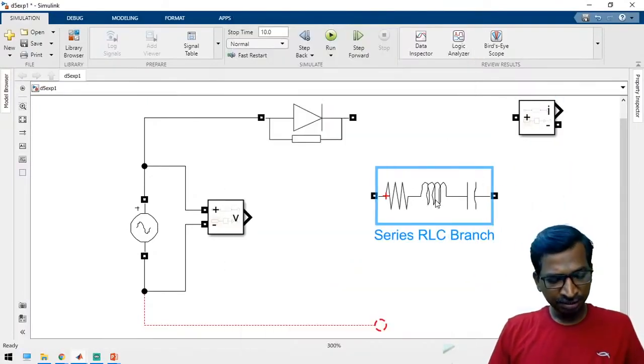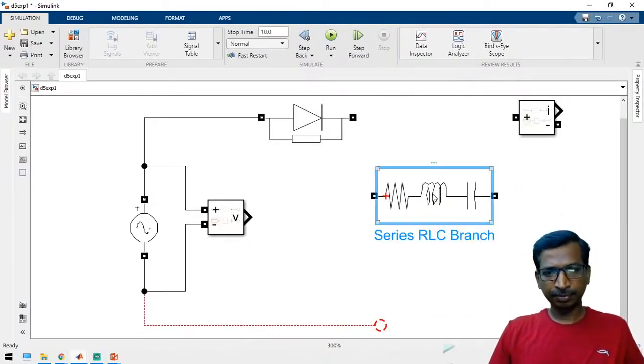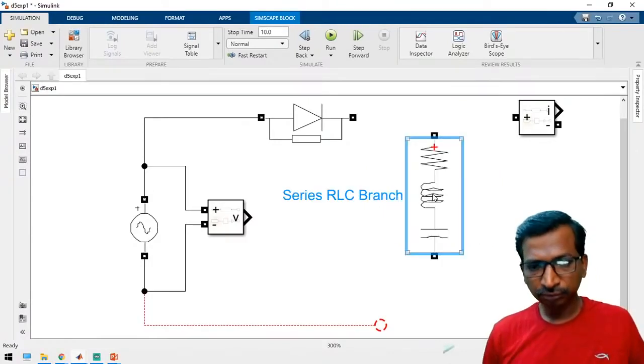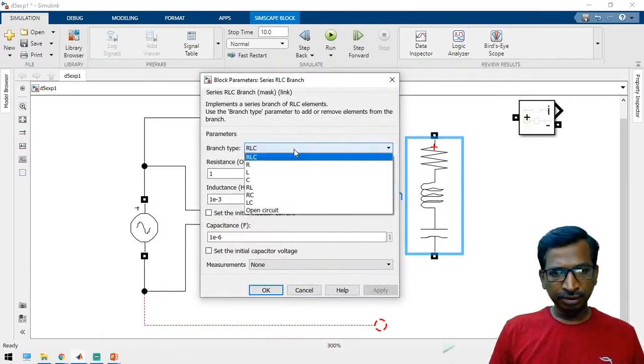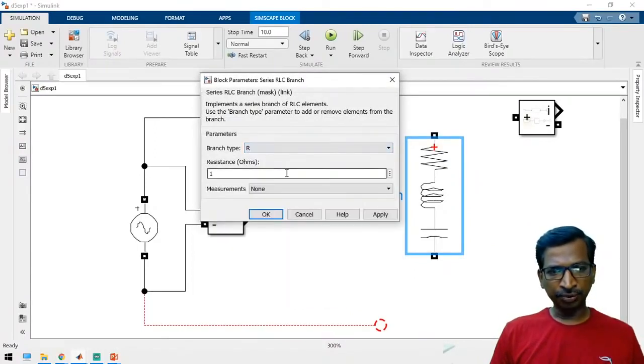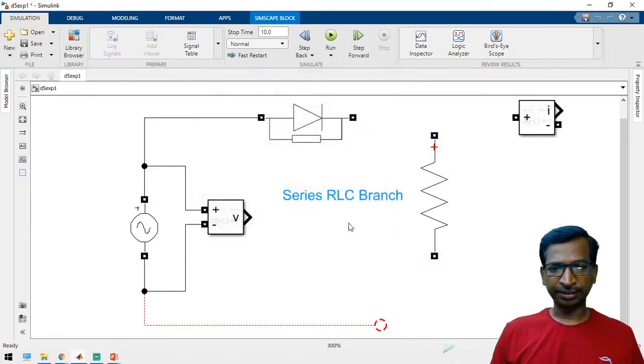Series RLC branch. I am going to rotate the component. For rotating the component, press Control R, and select the R component. I am going to take 230 volts divided by 5 amperes. So this is the resistance value, and you can apply it here.